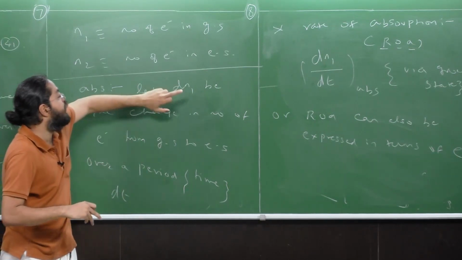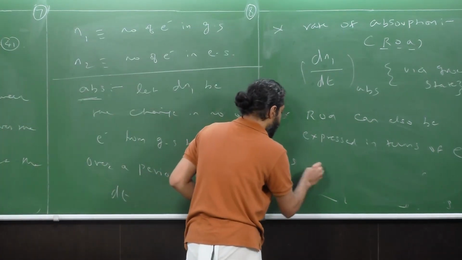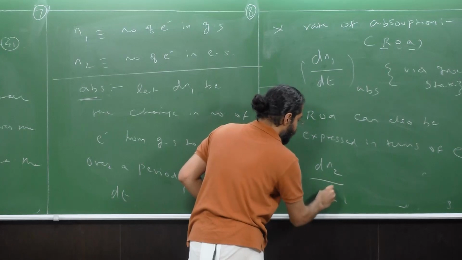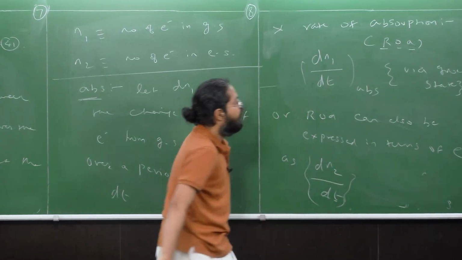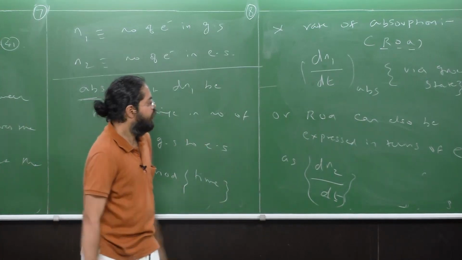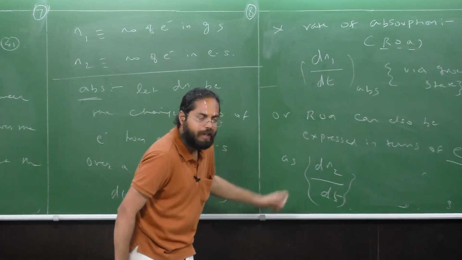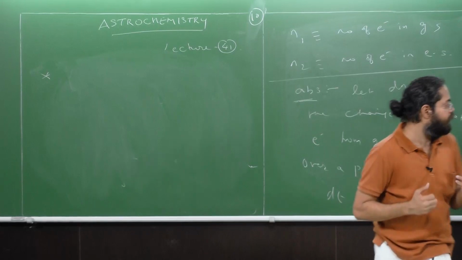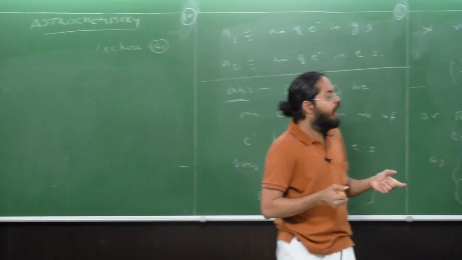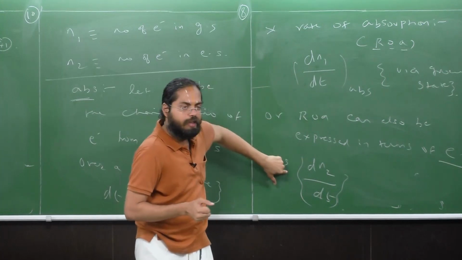But instead of letting it be dN1, I can always let it be dN2 by dt. Are we clear? So in terms of excited state, the rate of absorption is going to be dN2 by dt. Now, as the electrons get absorbed, I can express the rate in terms of either the ground state or the excited state.